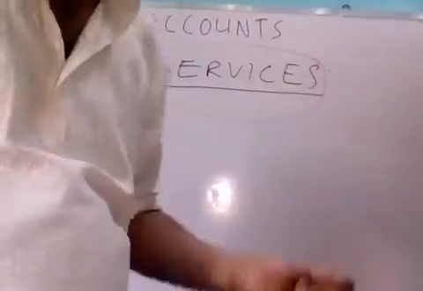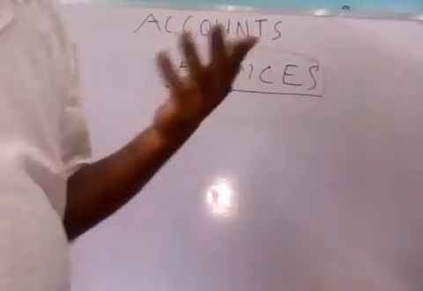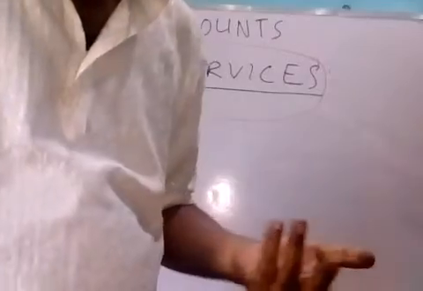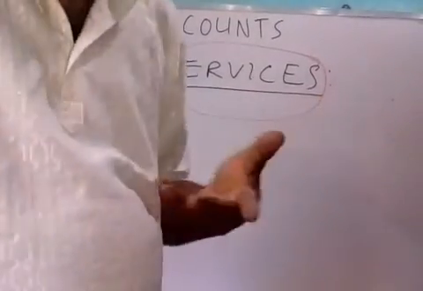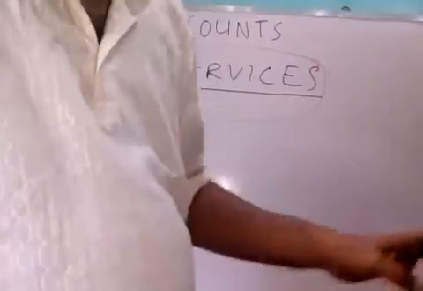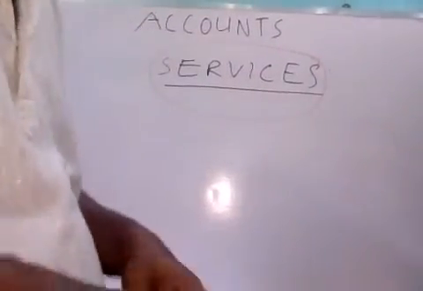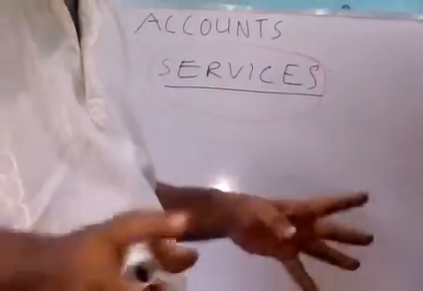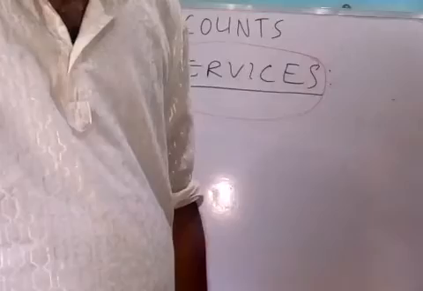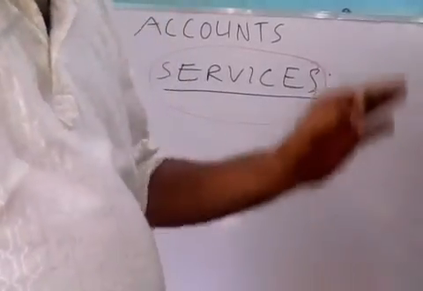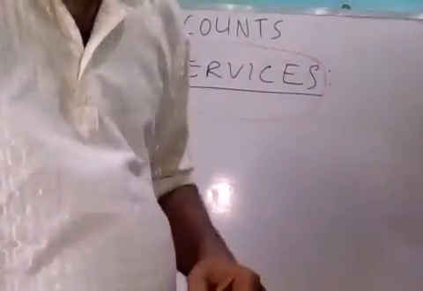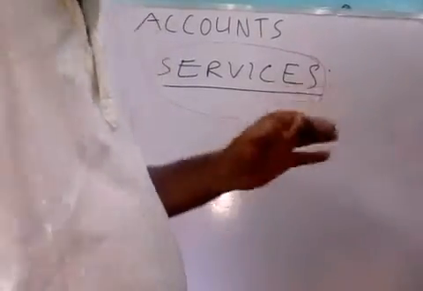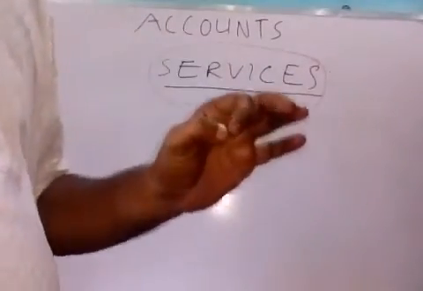You can purchase skill from any technologist. These items cannot be seen. You can purchase electricity, which cannot be seen. These are called services. So the invisible items that we are purchasing or selling are called services. Clear?